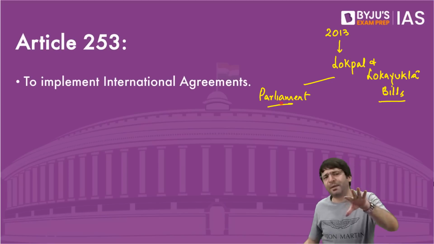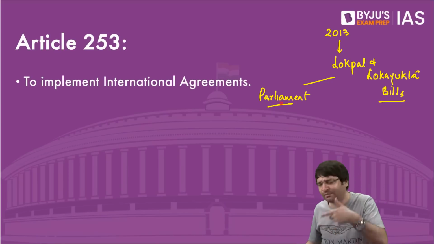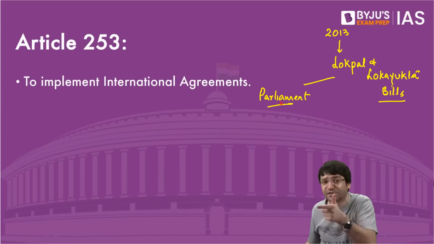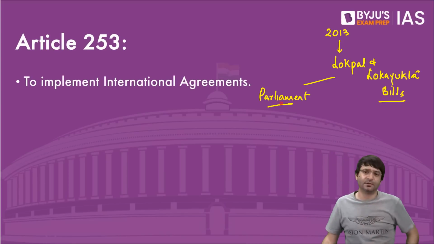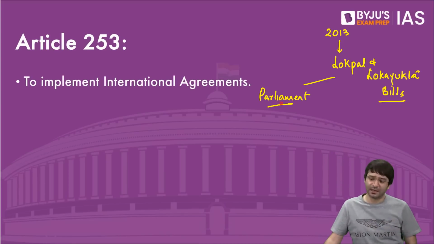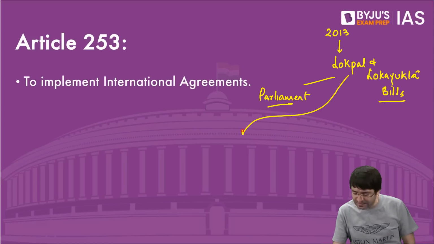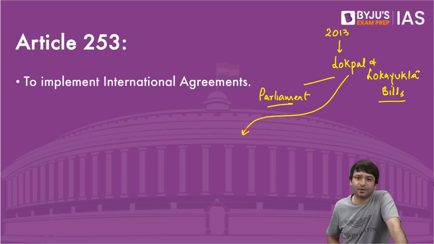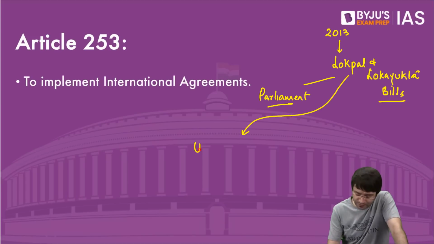How can Parliament make a law for a Lokayukta at the state level? Shouldn't that have been the responsibility of the state itself? No. Why? Because this law was passed in pursuance of, or according to, the United Nations Convention against Corruption.